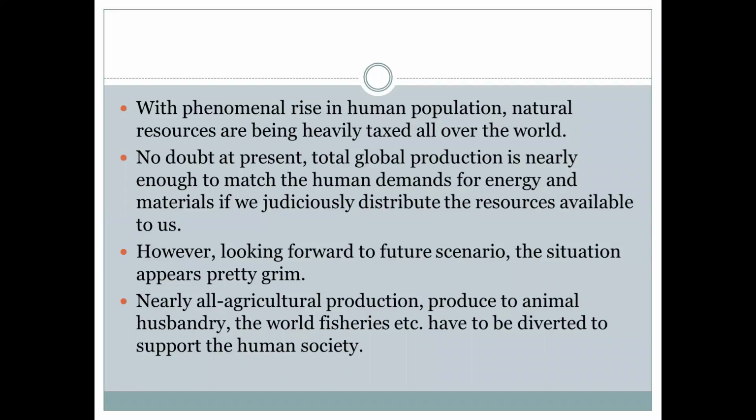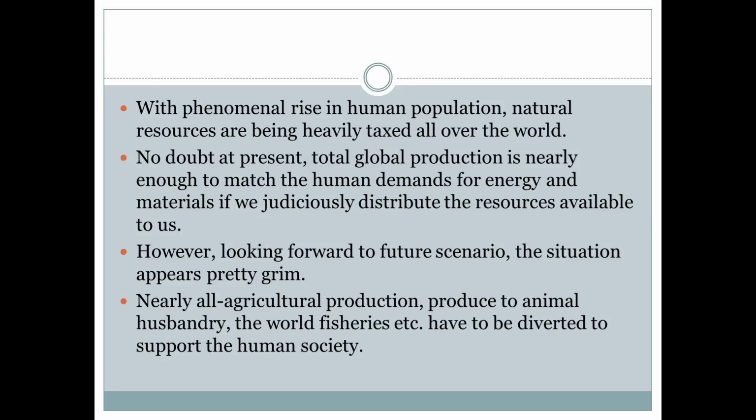Looking forward to the future scenario, this situation of the use of these resources is very serious. If these resources are not utilized properly, they will not be available for the next generation in the future.